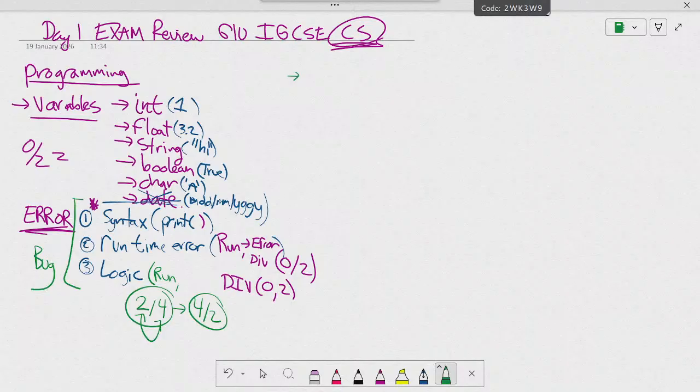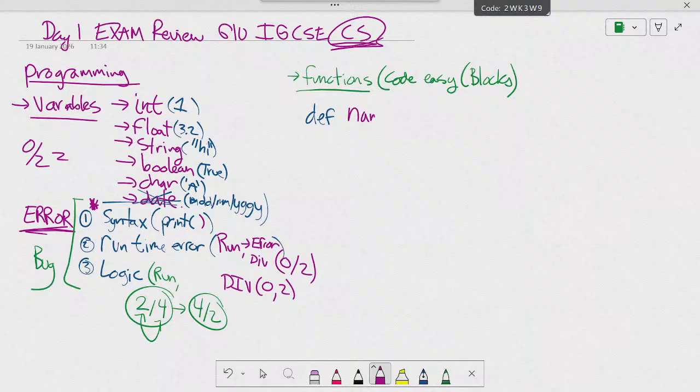What are functions? Functions are to make the code easy, into blocks. And they use this thing, DEF, right? Define, and then you have the name of the function, and then you have the brackets, right? And then you can pass in variables. And then in here, maybe I want to print the name. Okay? This is called a function.